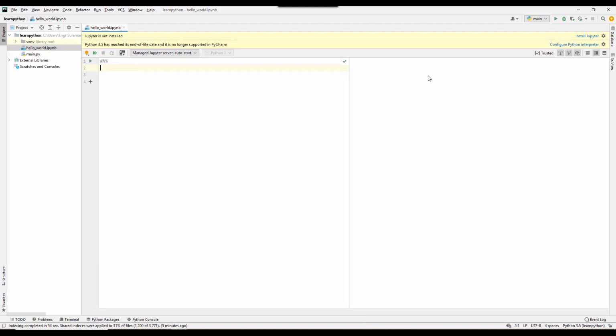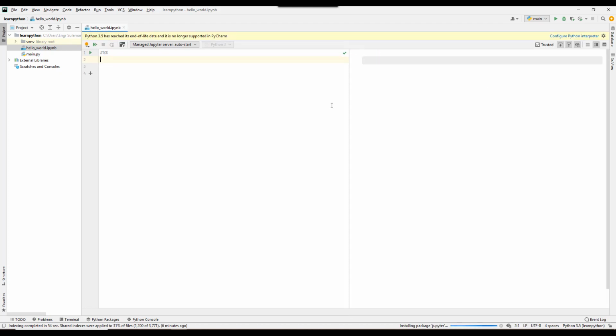But here is one message that says your Jupyter Notebook is not installed. So we click here, install Jupyter Notebook. Hope that it gets installed. Here you can see that it is getting installed. We are waiting for the moment while it installs from online.